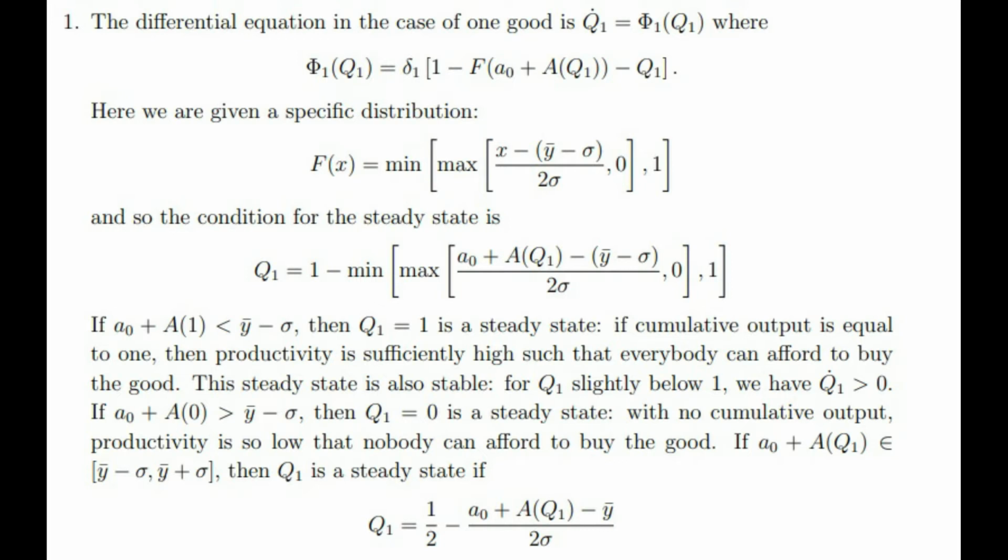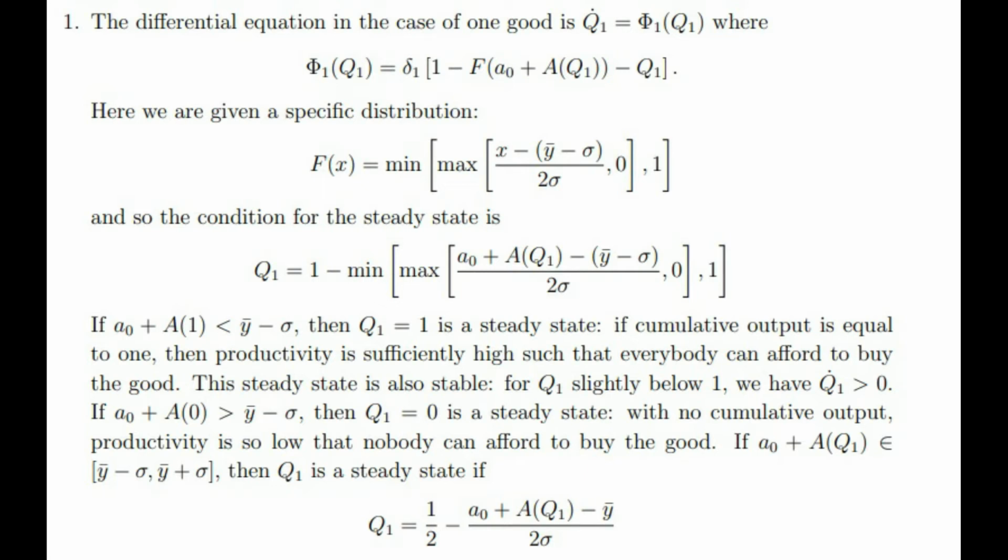Here we are given a specific distribution: F(x) equals min(max((x minus Y̅ plus sigma) over 2 sigma, 0), 1).